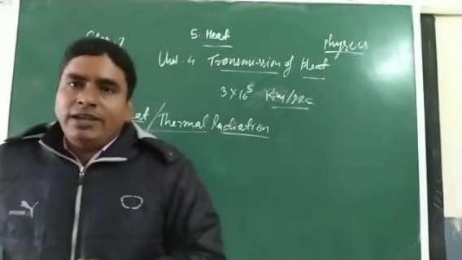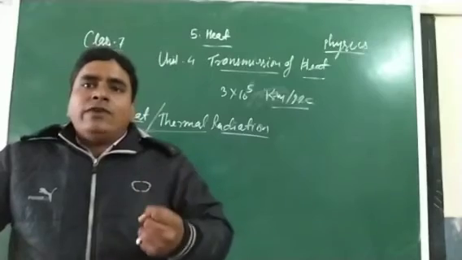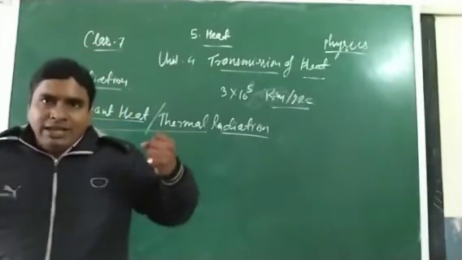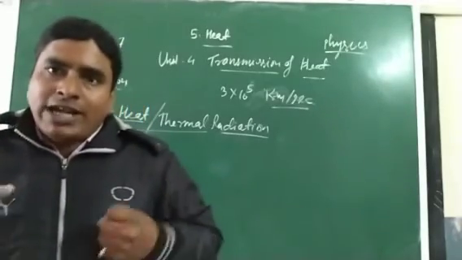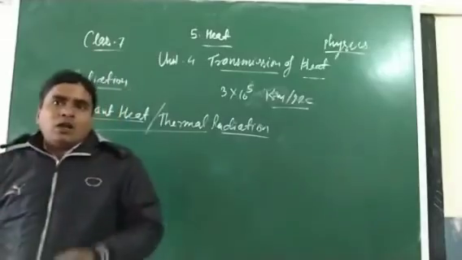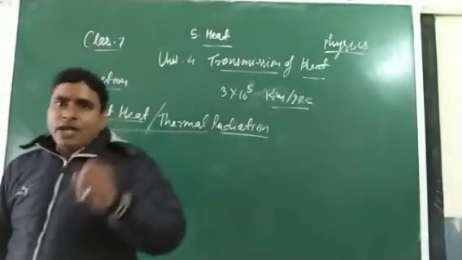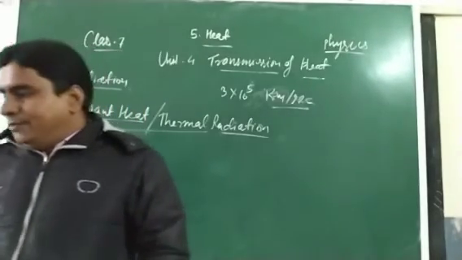Poor absorber and good radiator. That's why we'll feel a little bit cool. That's why we will wear light color clothes or white clothes in summer, and black clothes or dark color clothes in winter. Okay, it is mostly radiant energy or heat energy.